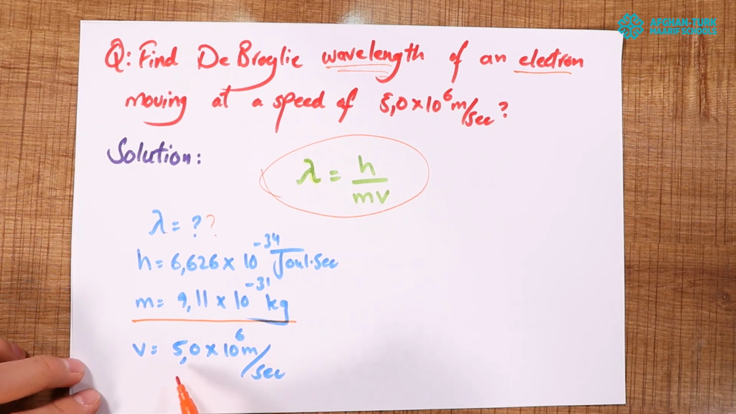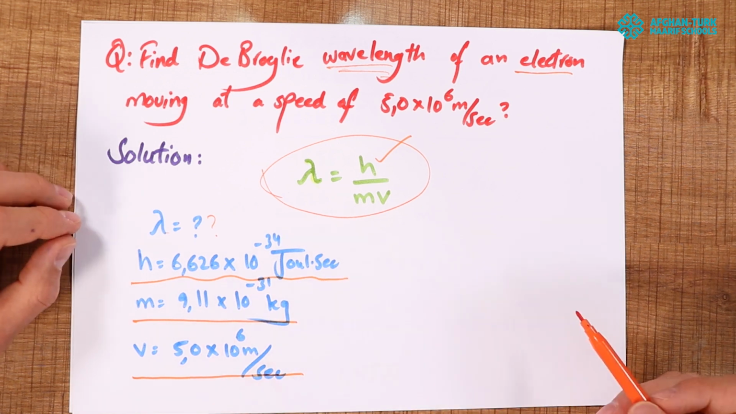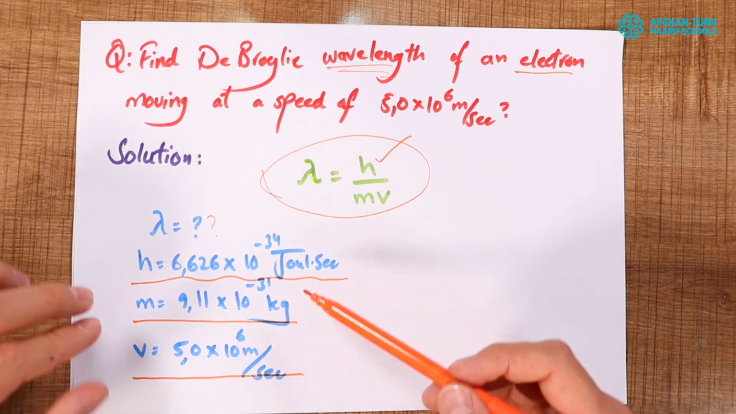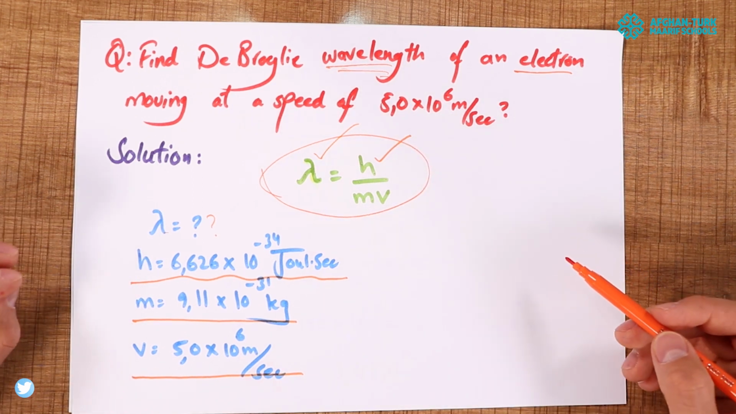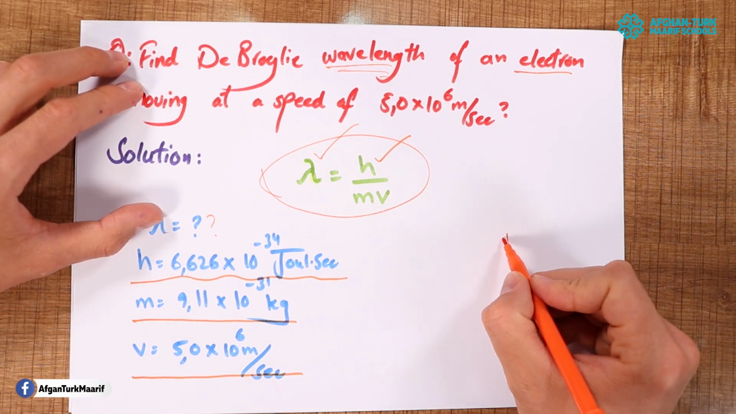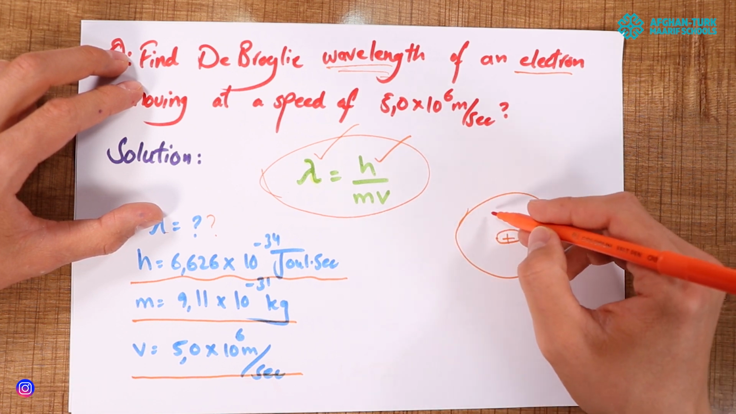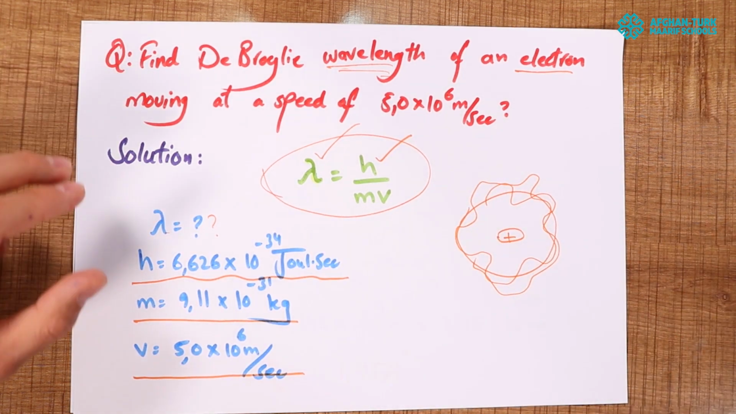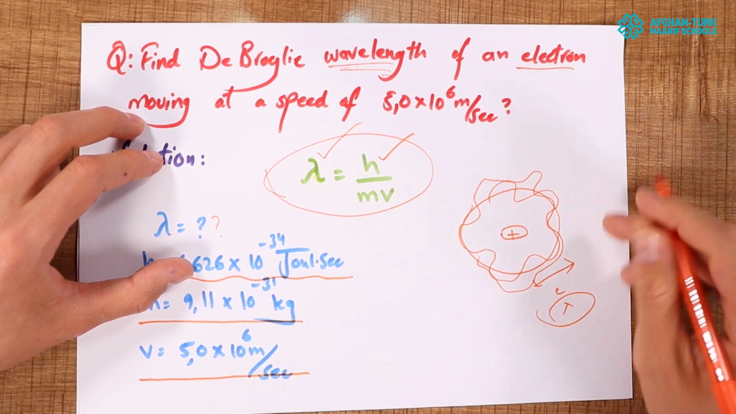Moving at a speed of, this is the speed of the electron moving. We know that h is a constant, so the value is given. You have to remember the Planck's constant value, and you have to remember the mass of an electron, which we have studied in the previous lesson. So let's find out the wavelength of the electron that is moving at a speed of 5.0 times 10 to the power of 6 meter per second. Actually, it's something like this. We have a nucleus, and an electron is moving in this orbit in the shape of a wave. So we have to find the wavelength of this electron, lambda.